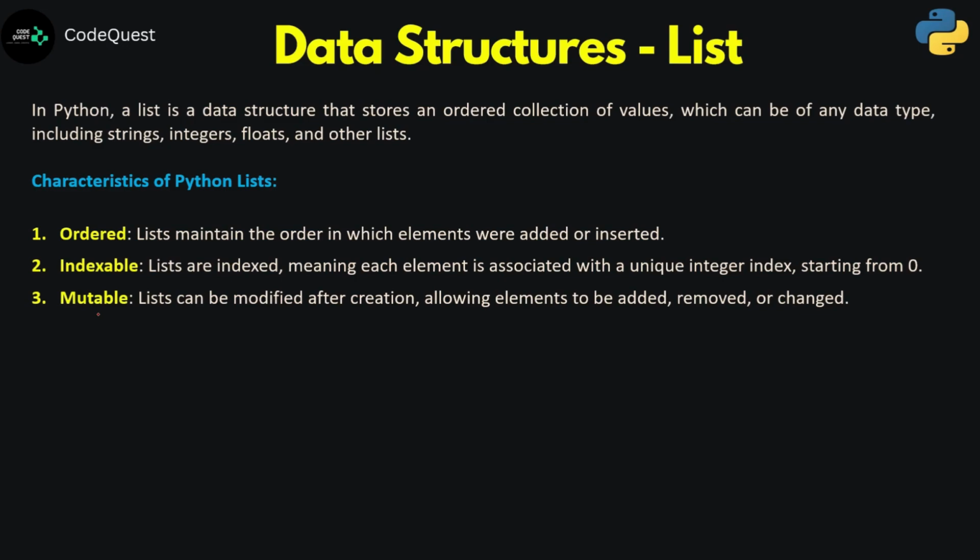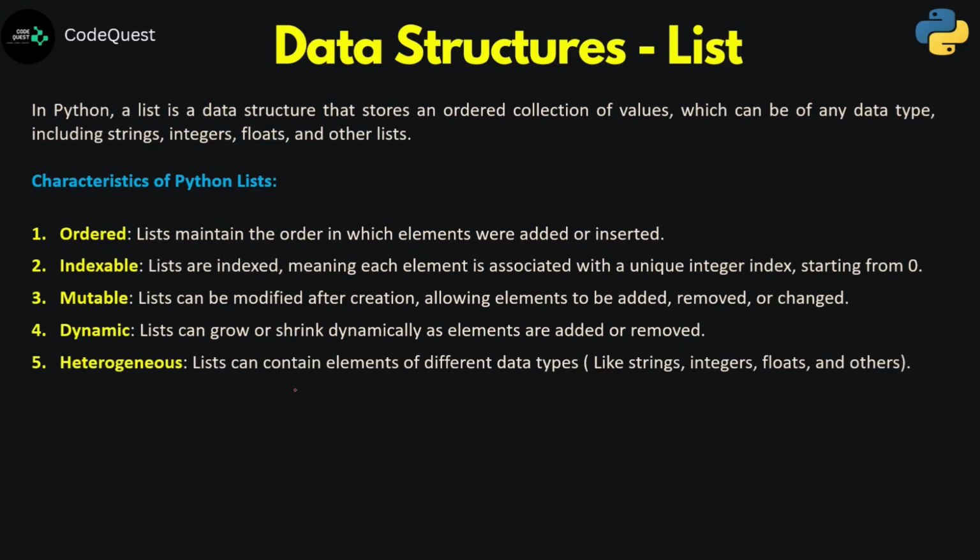Mutable: a list can be modified after you create it. You can add new elements, and you can remove existing elements. So you can make changes to the original list which would have been created at the beginning. Now it is dynamic, because of the addition and deletion of items, it can grow if you start adding elements, and it can shrink if you try to remove elements from it.